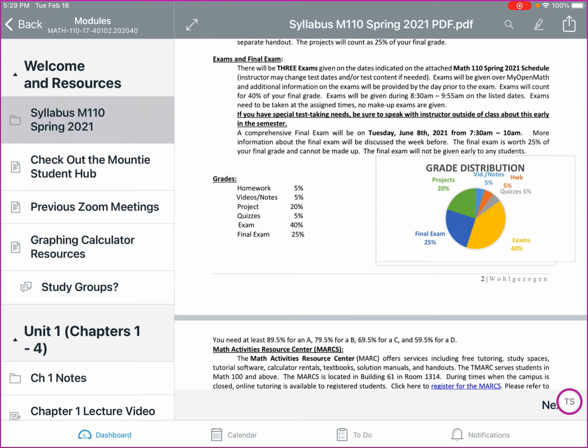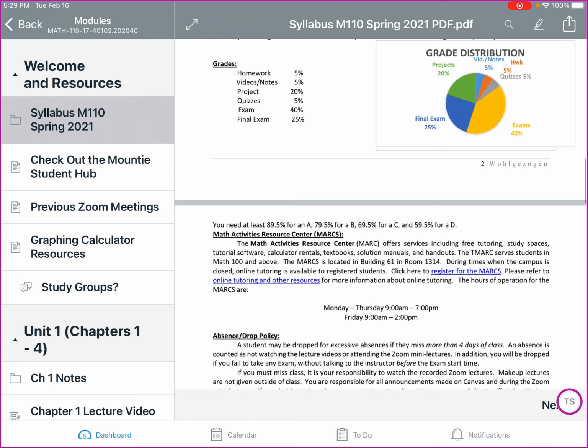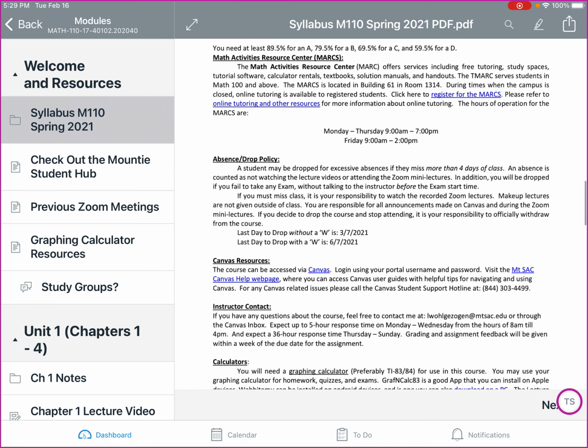In addition, you will have a final exam. Again, that date is unique for your class, so make sure you look at your syllabus. And that final exam is going to be worth 25% of your final grade. The breakdown of the grades are here, and you will see a pie chart over on the right. And the grades are updated every single week, so you want to make sure that you keep checking to see how your progress is in the class. The breakdown on grades is also presented right here, where an 89.5 or higher is an A, 79.5 or higher is a B, and so forth.